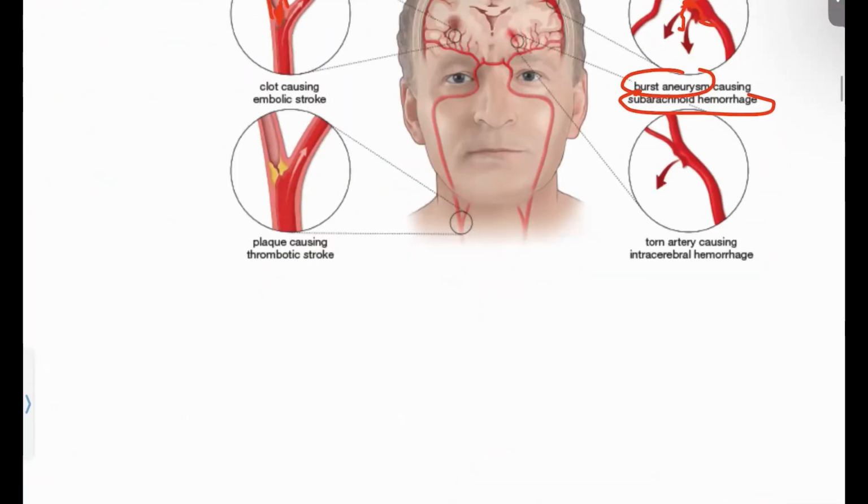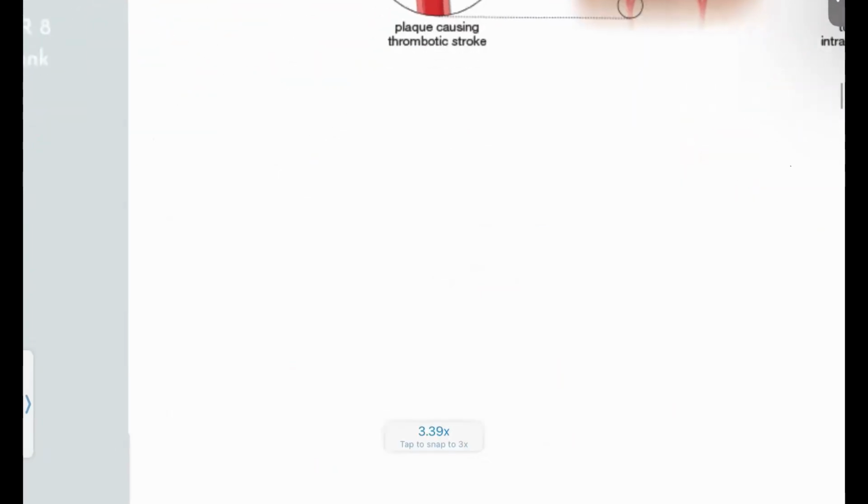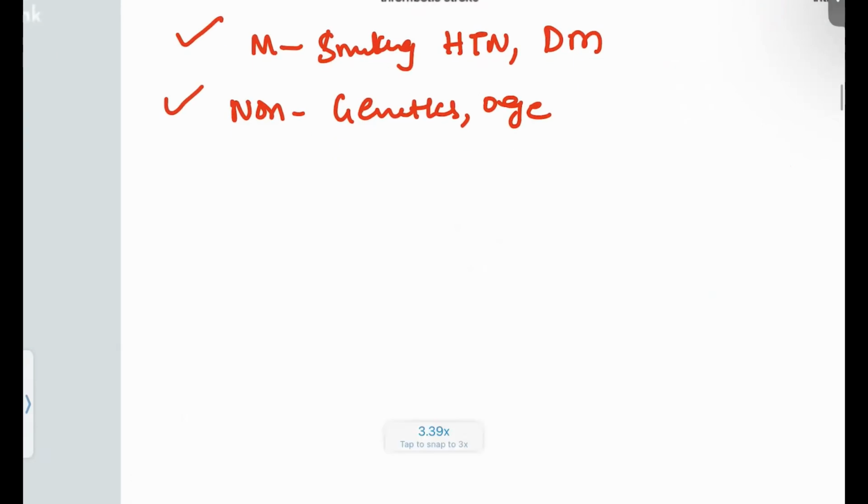Next, coming to the embolic stroke. If I say embolic stroke, the most common cause is atrial fibrillation. This can be a severe cause for the sudden onset of ischemia, and also in patients with cardiac disease. Okay. When I say risk factors, they can be modifiable and non-modifiable. So modifiable risk factors will be your smoking, okay, hypertension, and diabetes mellitus. And non-modifiable are patient genetics and patient age, right? These are your modifiable and non-modifiable risk factors.